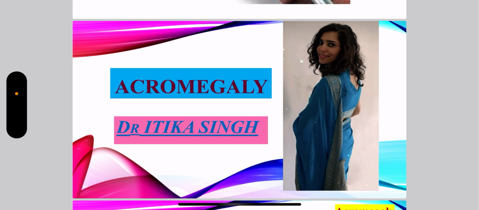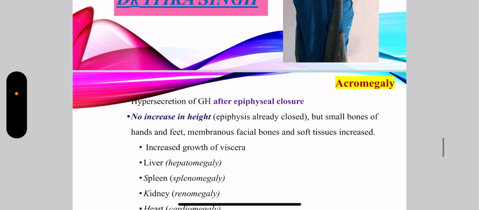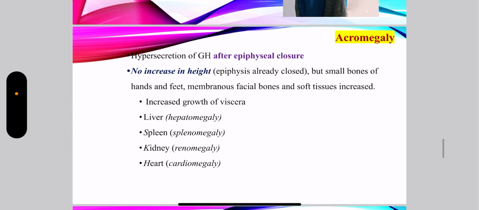Today we will talk about acromegaly. Now, what is acromegaly? It is hypersecretion of growth hormone after the closure of epiphysis. Now, this term is very important. Once the epiphysis has already closed and there is hypersecretion of growth hormone, the condition will be labeled as acromegaly.